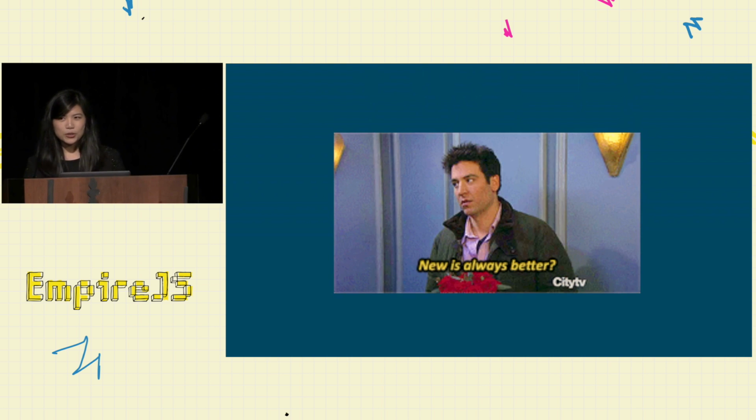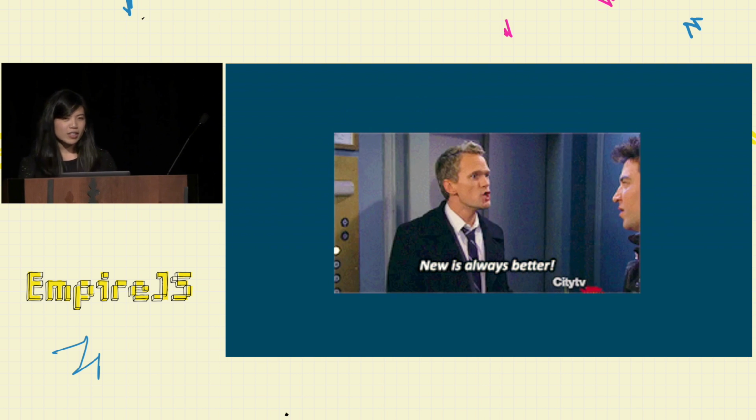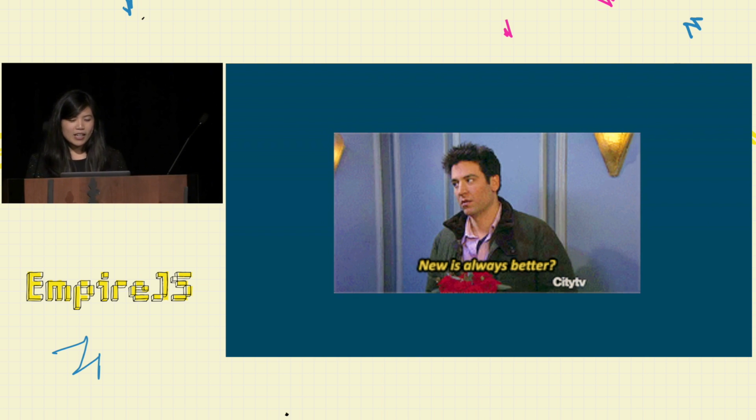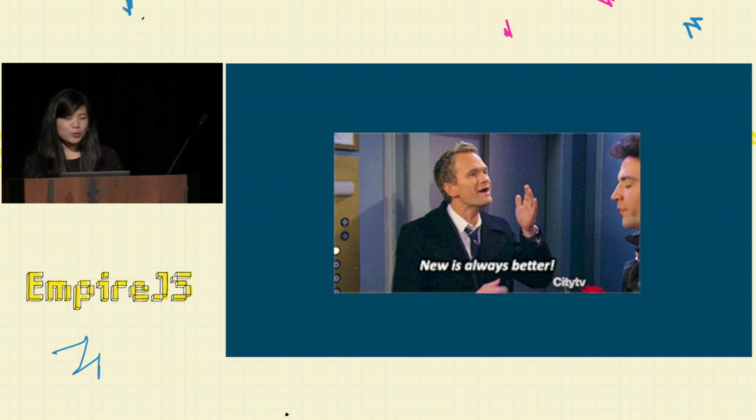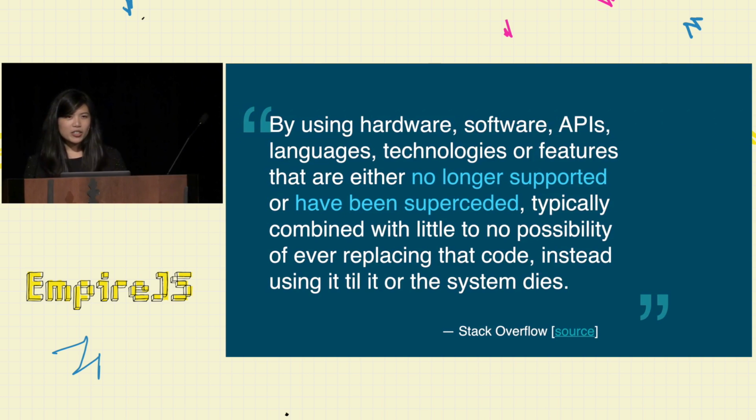So before we get too deep into legacy code bases, I wanted to talk a little bit about some common definitions. So this is the most widely accepted answer on Stack Overflow. It mentions technologies or systems that are no longer supported or have been superseded. It also talks about letting those systems die, which is really a great way to kick off our afternoon.